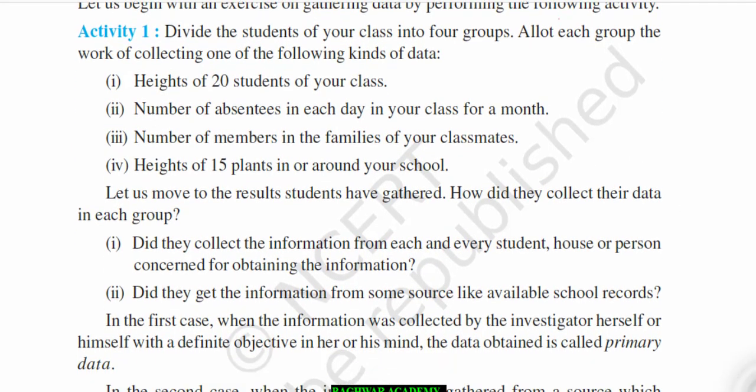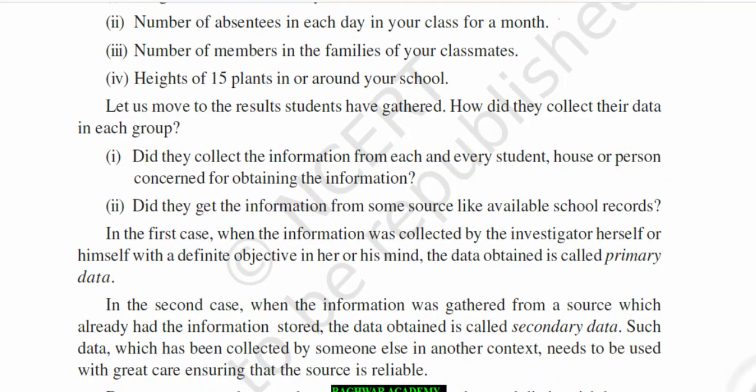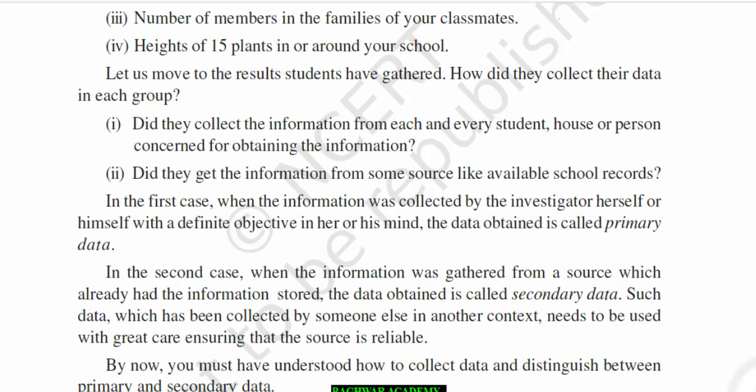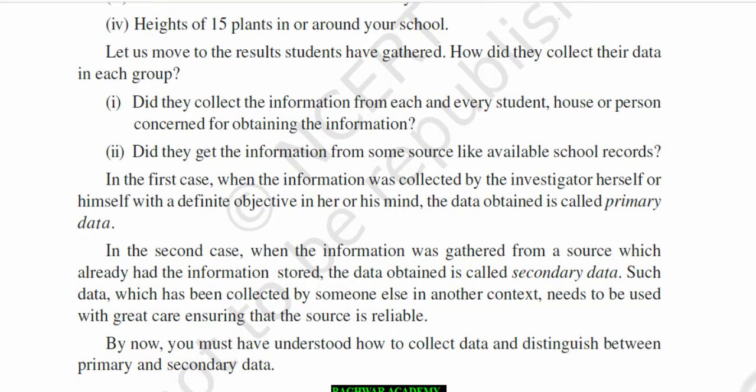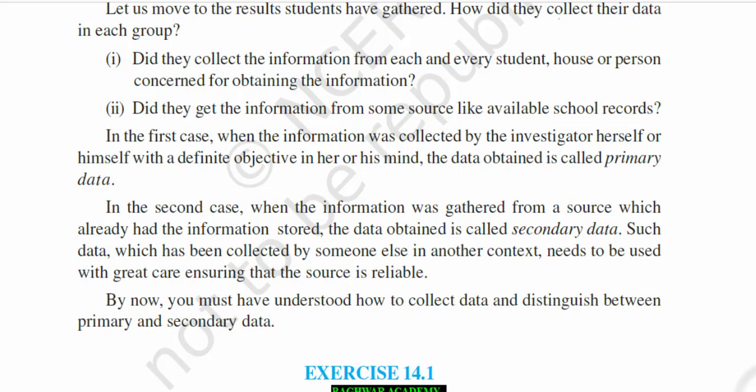Let us move to the results students have gathered. How did they collect the data in each group? Did they collect the information from each and every student, house or person concerned for obtaining the information? Did they get the information from some source like available school records? So here you need to understand two things, and those are important. First is primary data and second is secondary data.